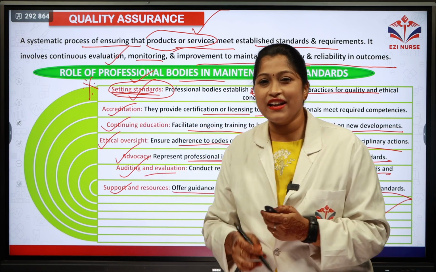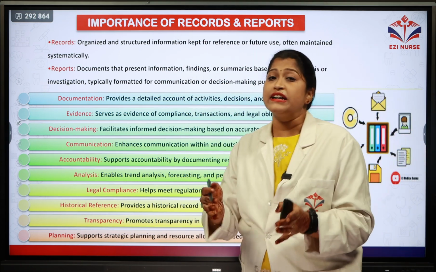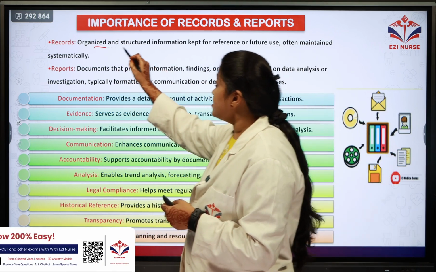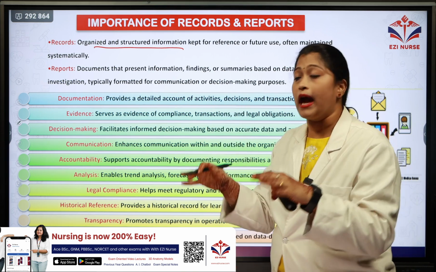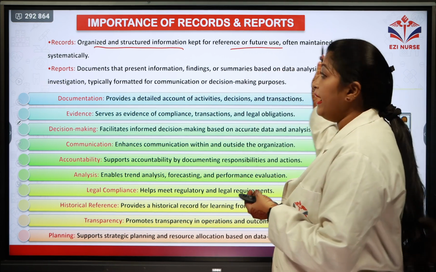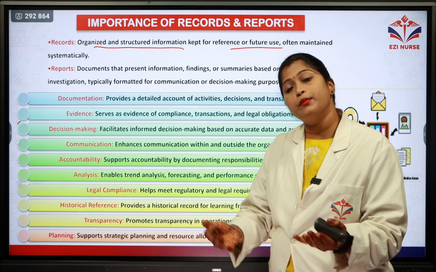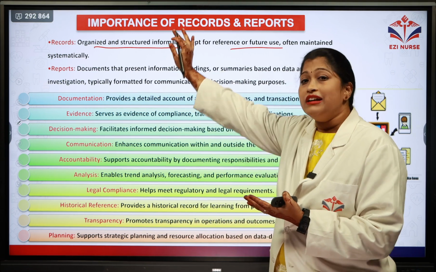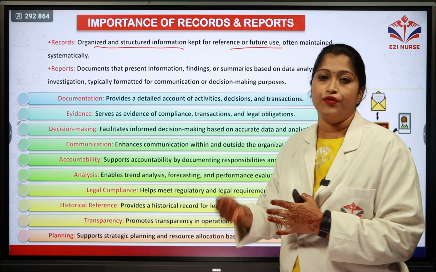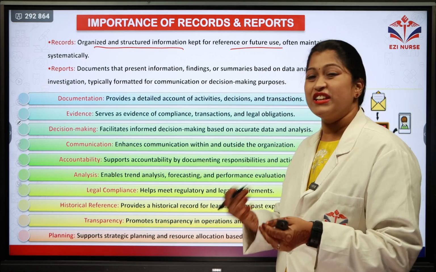So let's move on to our next question, that is the importance of records and reports. Let's see firstly, what are these records and reports? Records are organized and structured information which is usually kept for reference or future use. Often it is maintained in a systematic manner. For further use, we need certain information which has been recorded. That is called organized structured information kept for reference and future use, and it has to be maintained in a systematic manner. Those are called records.